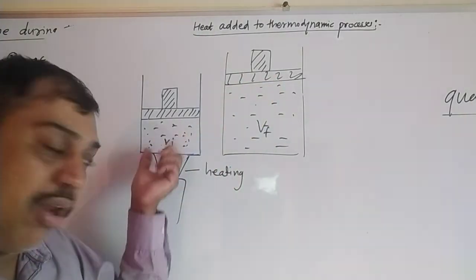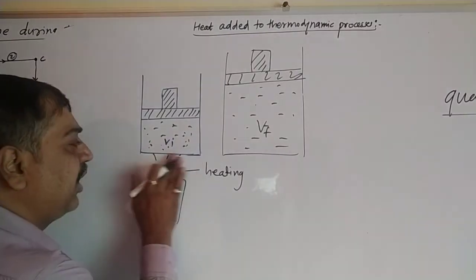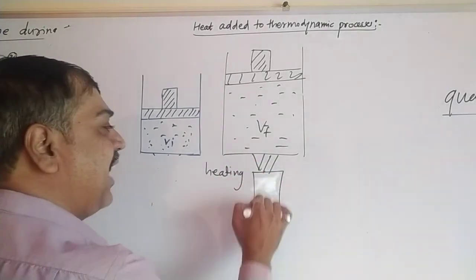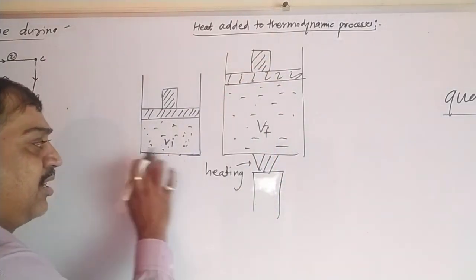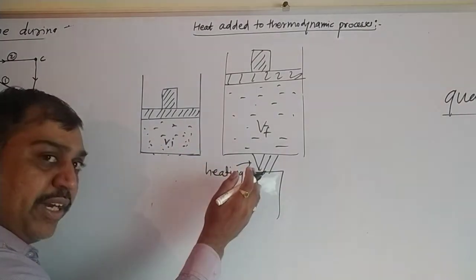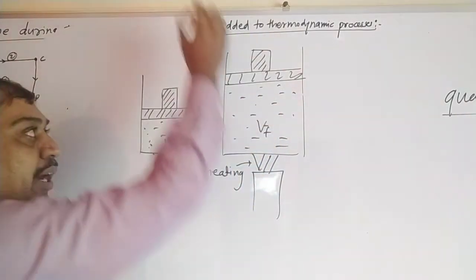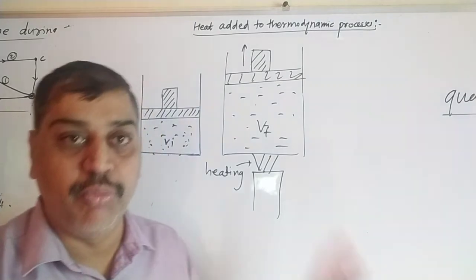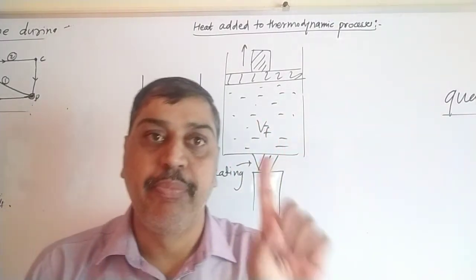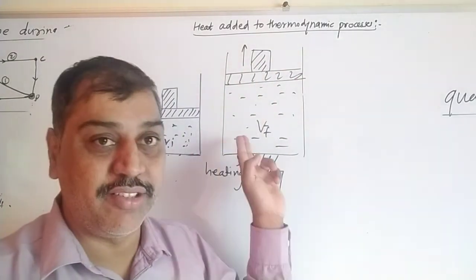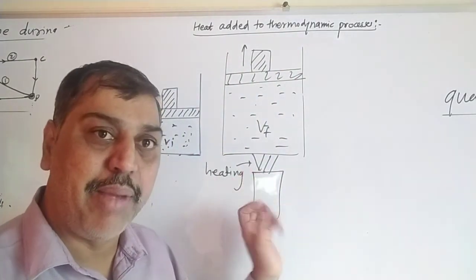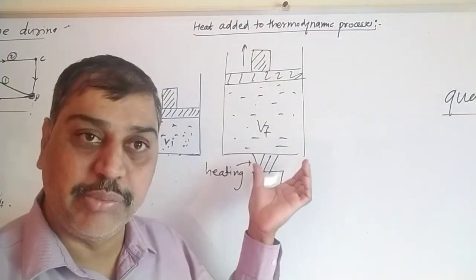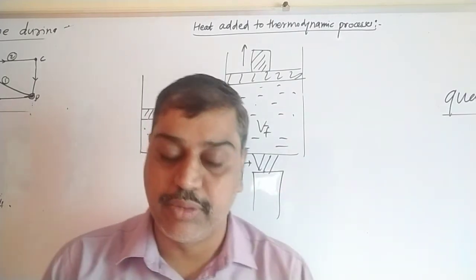Before heating it is small, after heating it is expanded. In your book they have not shown the candle here, they have shown the expanded gas. Initially the volume is VI. When we heat it, the gas expands, and the piston moves upward, and due to the upward movement, the volume increases. This is the first method by which we can supply heat to a thermodynamic process. How to add the heat? Directly supply the heat by a burner or some heating arrangement, a heater we can use, directly adding heat to that particular thermodynamic system. This is the first method to add heat to thermodynamic processes.